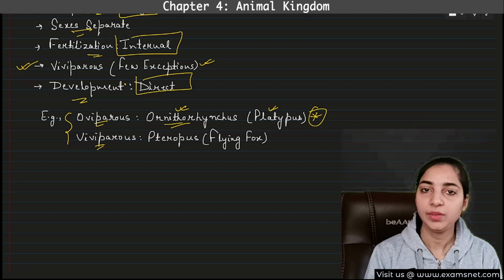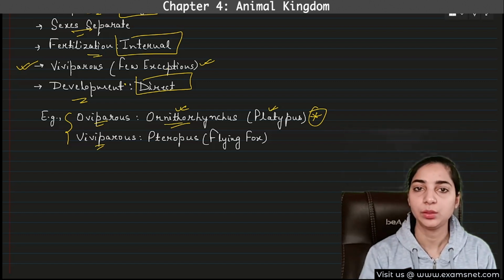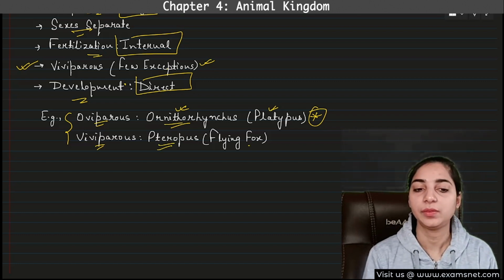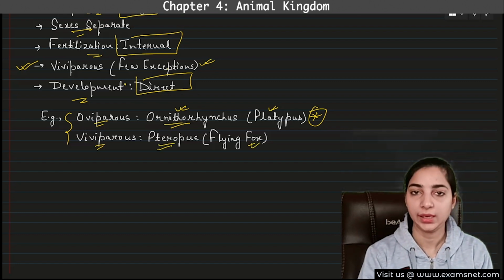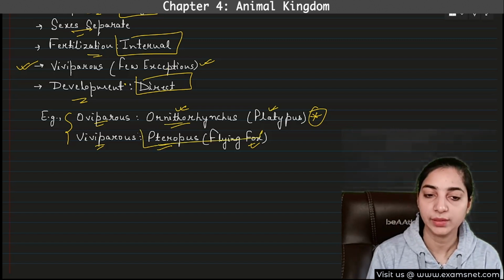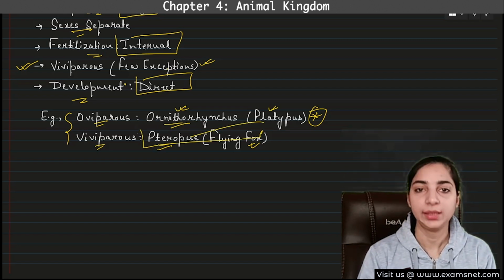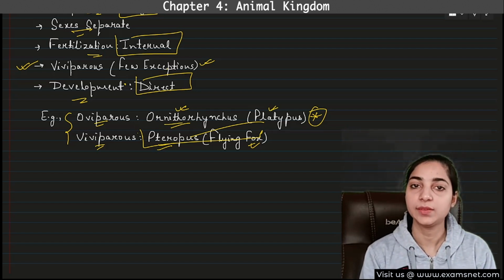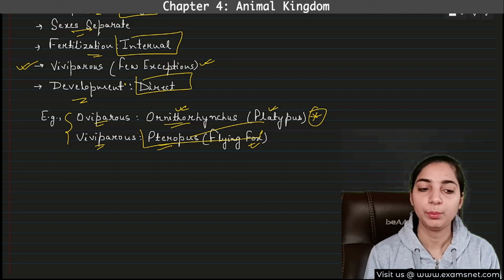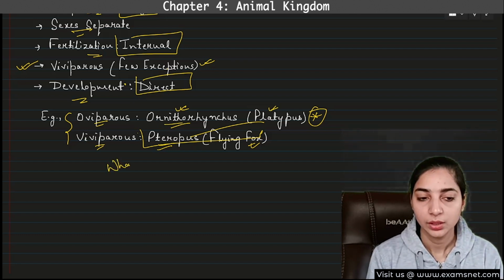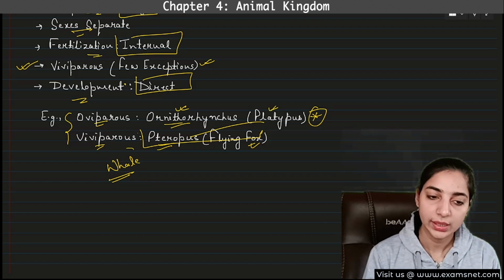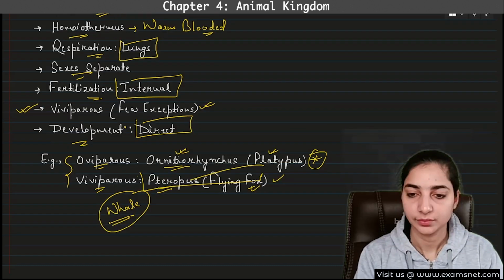And there are many viviparous mammals. All the normal animals that you see are viviparous. But I have mentioned one name, that is Pteropus, that is flying fox. This is the mammal which can fly. Again, there are very few mammals which can fly. This is one of them, Pteropus, flying fox. Other mammals mostly are terrestrial. And if I ask you to give an example of an aquatic mammal that lives in water, what will be the example? The best example will be whale. Just remember this: whales are not fish, they are mammals. So the example of aquatic mammal will be whale.